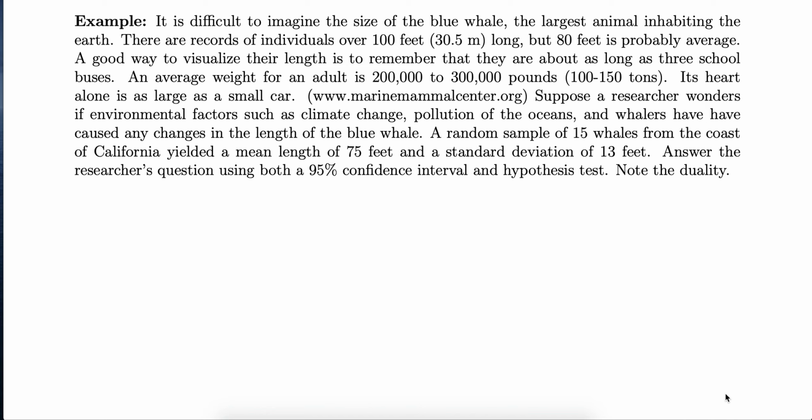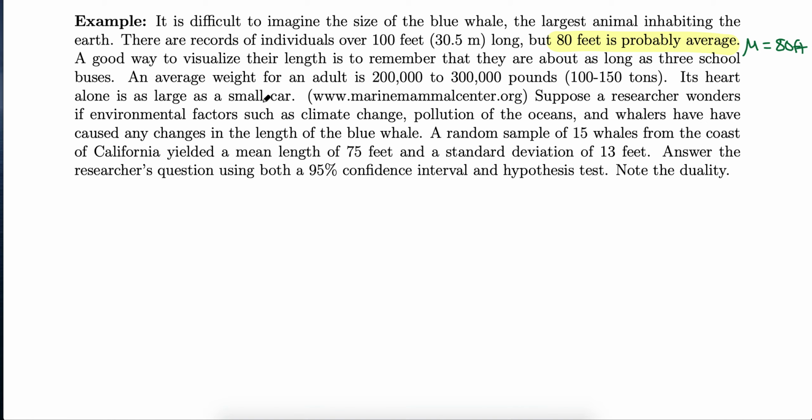Foundation for inference for one mean and how to use the t-distribution in that process. So now we're going to jump into an example. This example is about the blue whale, the largest animal inhabiting the earth. They tell us individuals have been over 100 feet long, but 80 feet can probably be considered average. We're going to tuck this number away for later as our assumed average length of the blue whale.